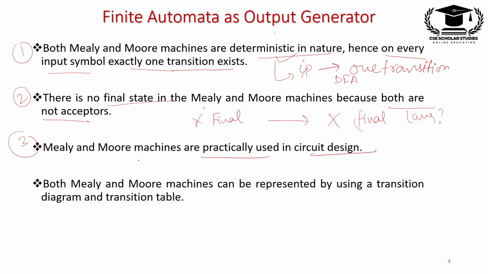Third point is Mealy and Moore machines are practically used in circuit design. When we design the circuits of the devices, we use this concept of Mealy and Moore machine. Next point is both Mealy and Moore machine can be represented using transition diagram and transition table, which I have already discussed. Go and watch the previous lecture for the transition diagram and transition table, and the link is given in the description. So these are some basic points we need to remember about Mealy and Moore machine.